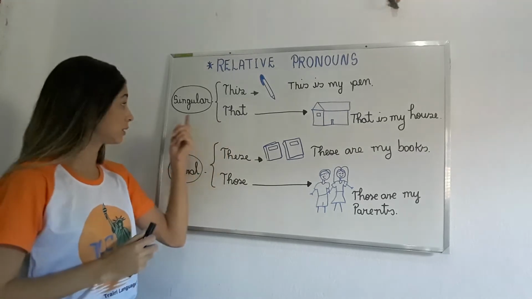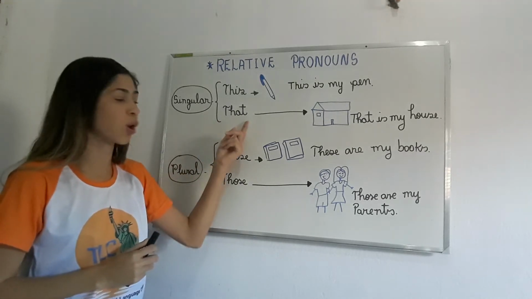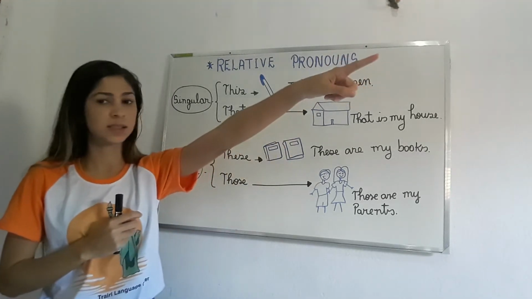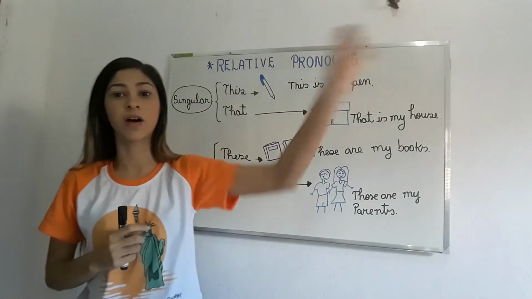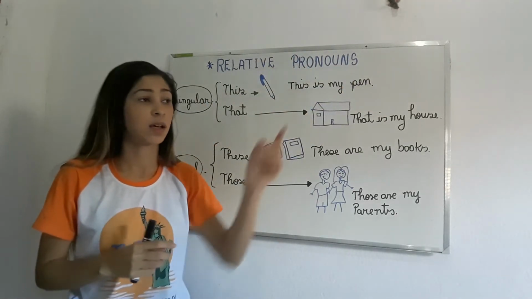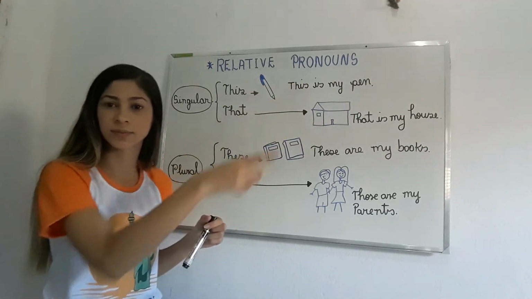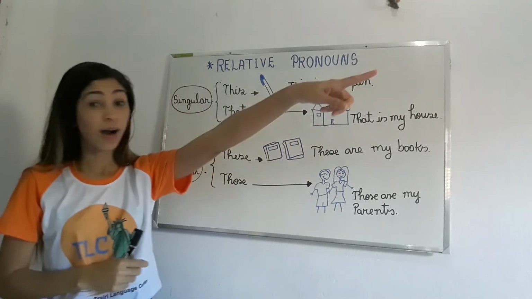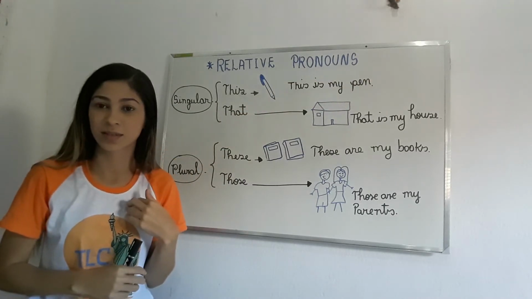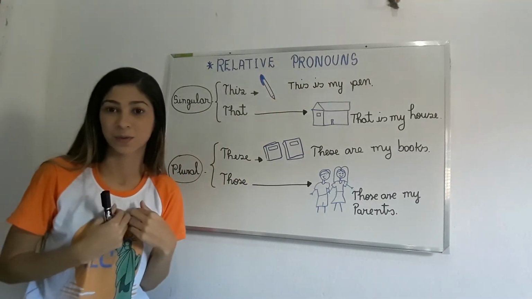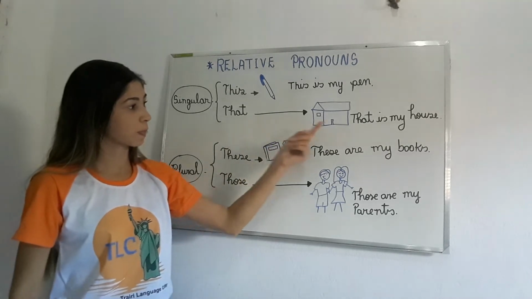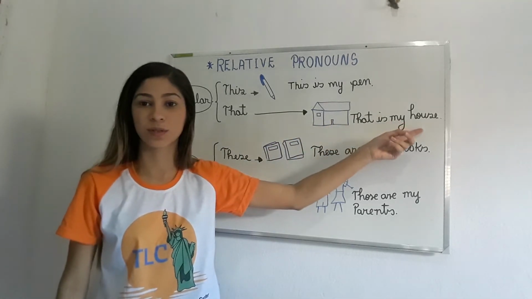But when the object is far from me, not near, like this, far, I use that in the singular, okay? So I can point at something that is very far from me and I could ask, what's that? Look, what's that? You could say, oh, that is my house. Look, that is my house.